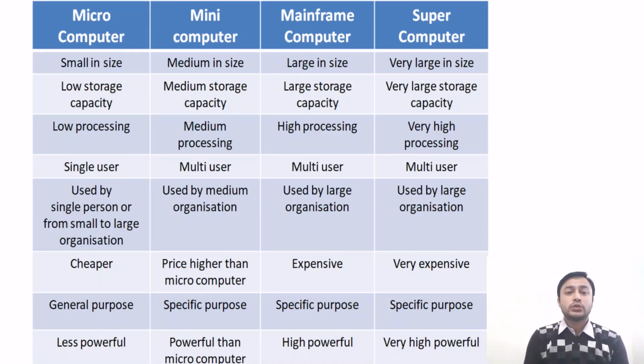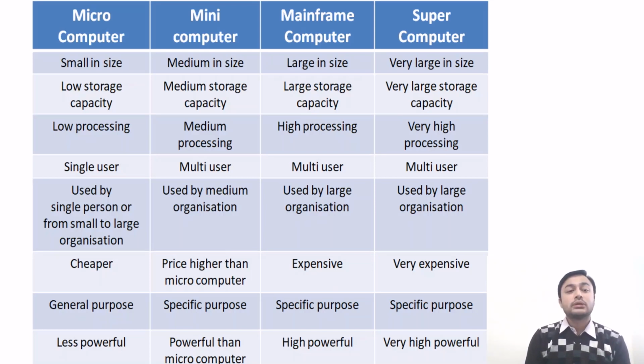Now you should know the difference between microcomputer, mini computer, mainframe computer, and supercomputer. This is a classification based on configuration, that is size and capacity, and also on the basis of processing. In case of microcomputer, the size of the computer is small. In case of mini computer, the size is medium. In case of mainframe, the size is large. In case of supercomputer, the size is very large.